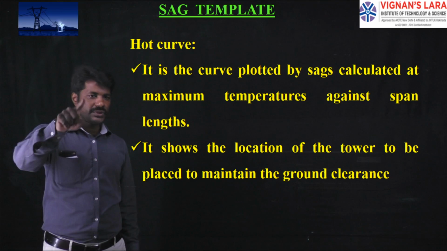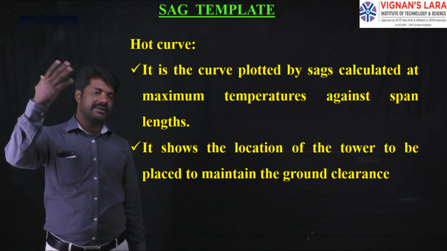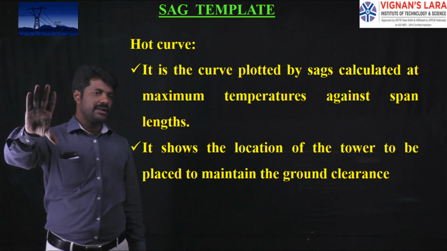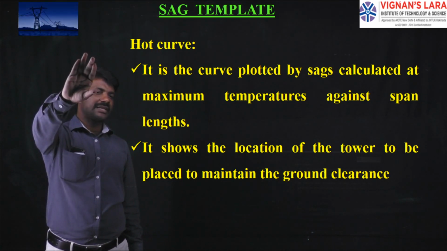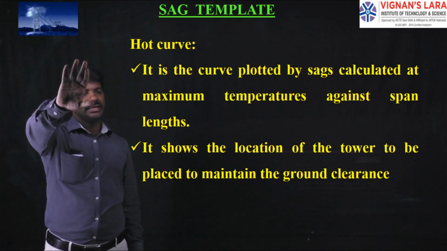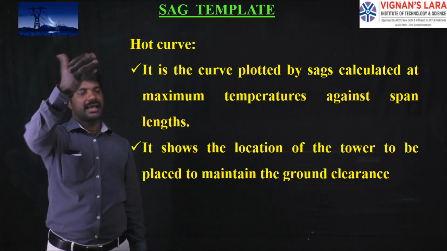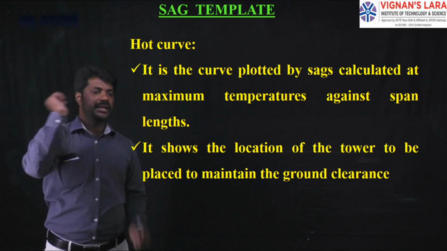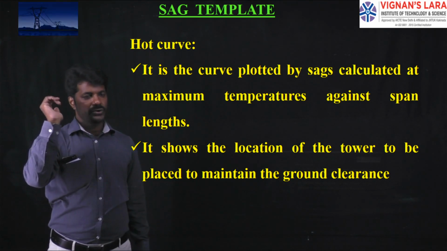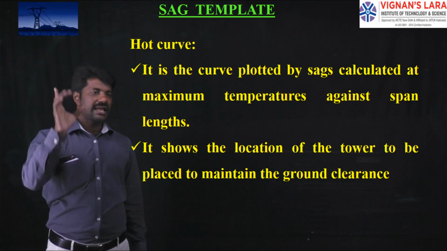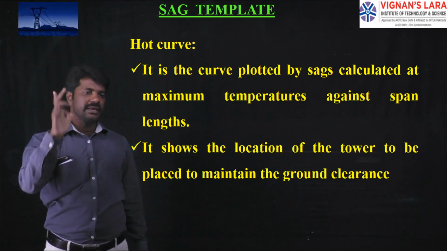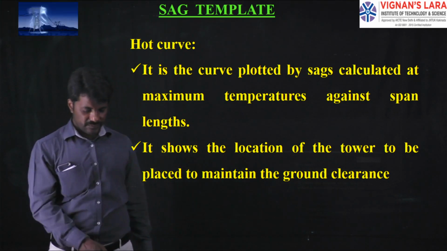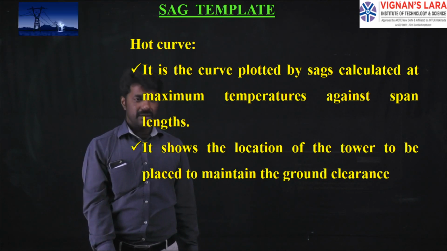If we exclude this hot curve and calculate the height of the tower, then whenever it is placed in the real-time application, because of the maximum temperatures, as it is directly proportional to the sag, the sag will be increased than the calculated value. Whenever the sag increases, we know the drawback: the ground clearance will be decreased. So we have to keep in mind that the calculated sag should also be verified with the maximum temperature sag values. Like that we have to fix the height of the supports.